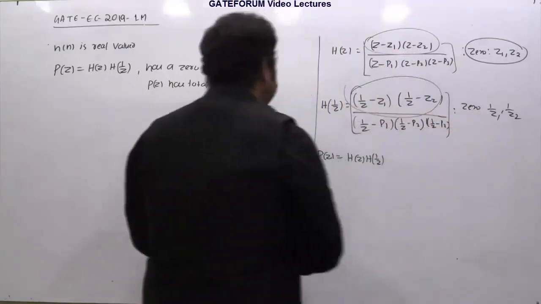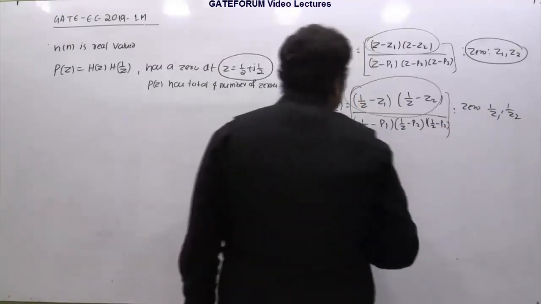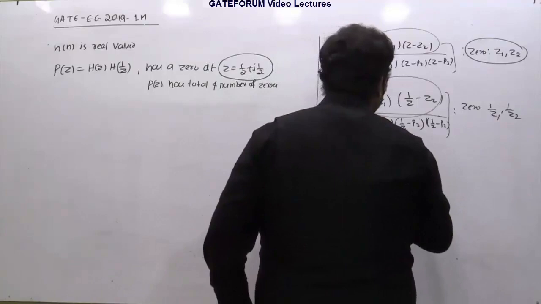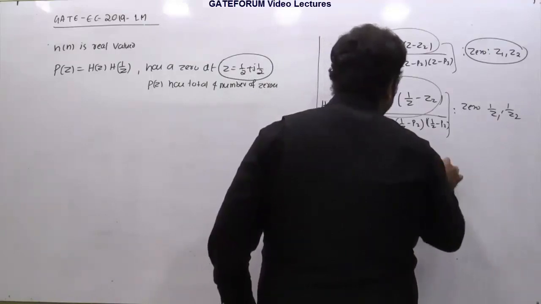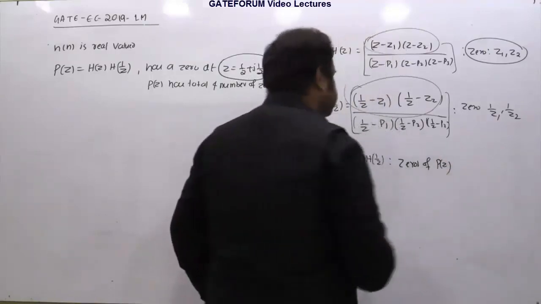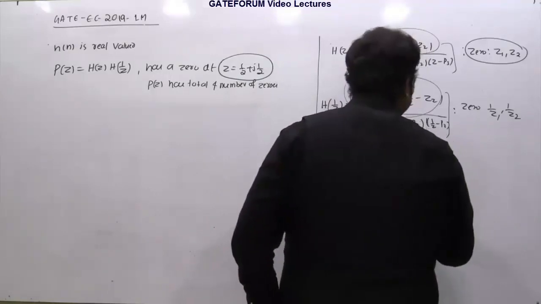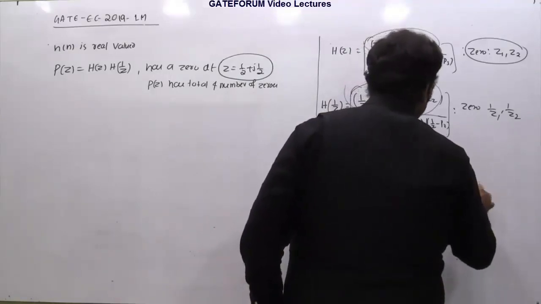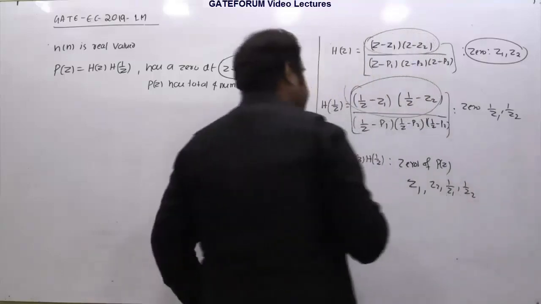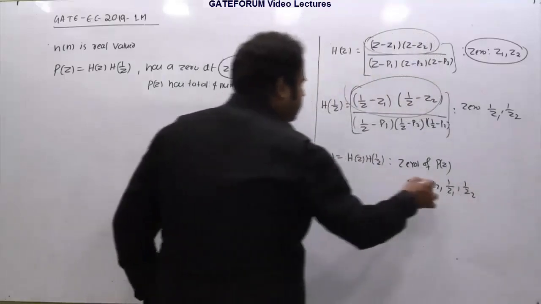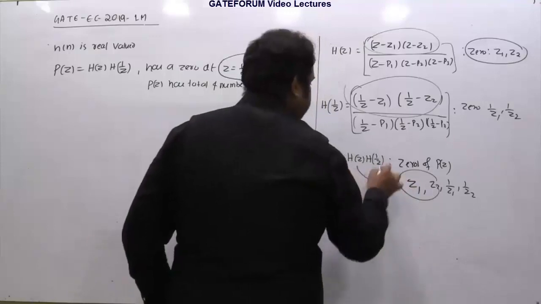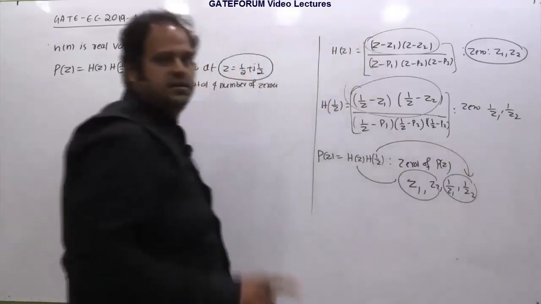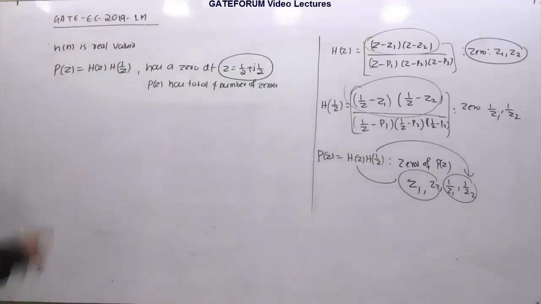So it makes sense. If p of z equals h of z times h of 1 by z, then if somebody asks me what are the zeros of this p of z, the zeros of p of z will be nothing but z1, z2, 1 by z1, 1 by z2, and so on and so forth. So z1, z2 are zeros of this h of z, and 1 by z1, 1 by z2 are zeros of this h of 1 by z. So that point should be clear, right?